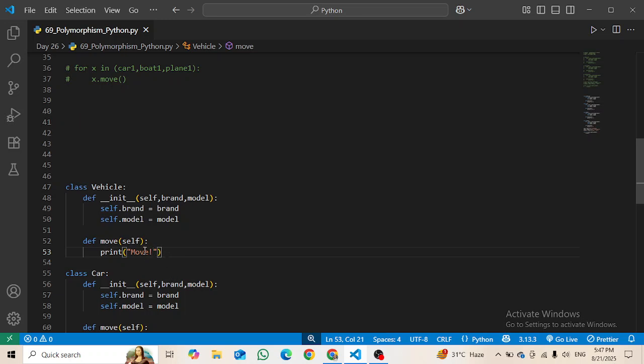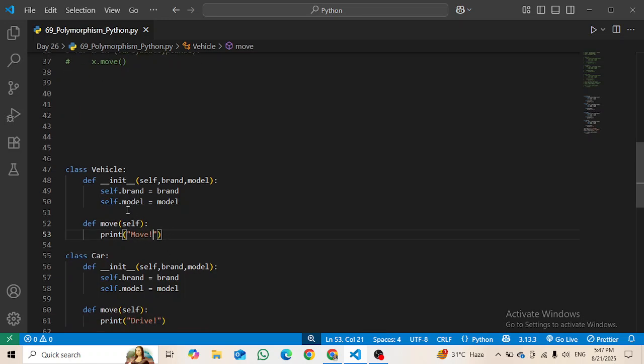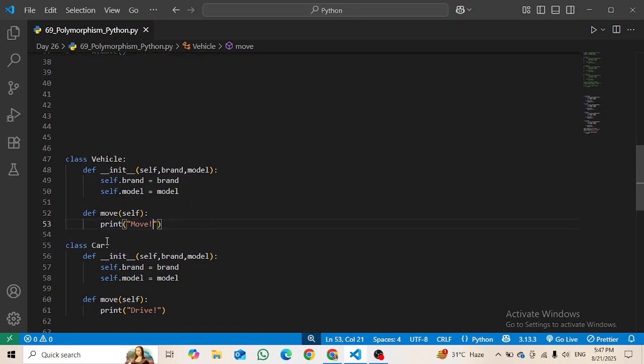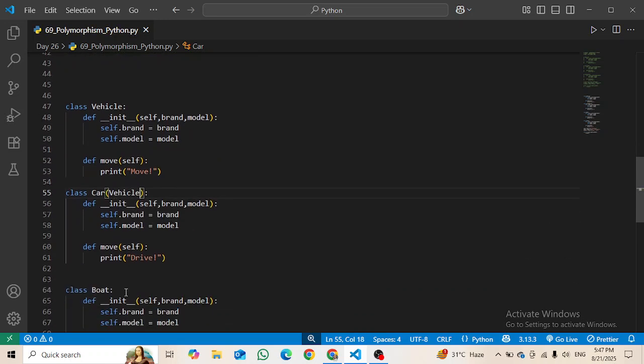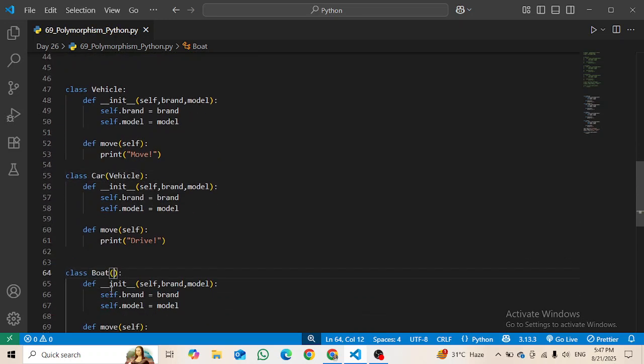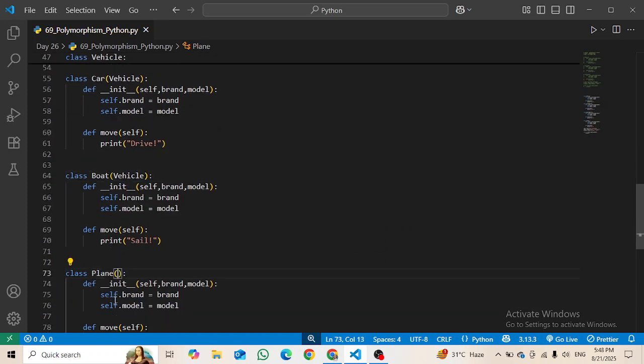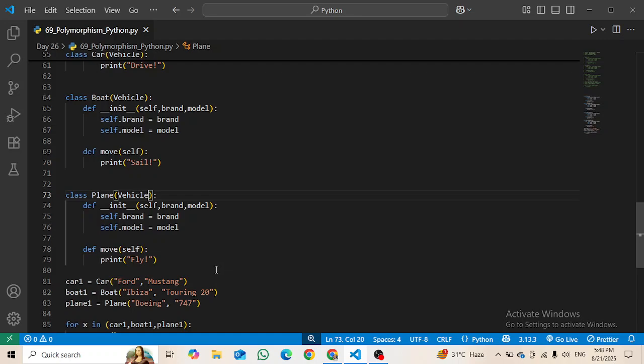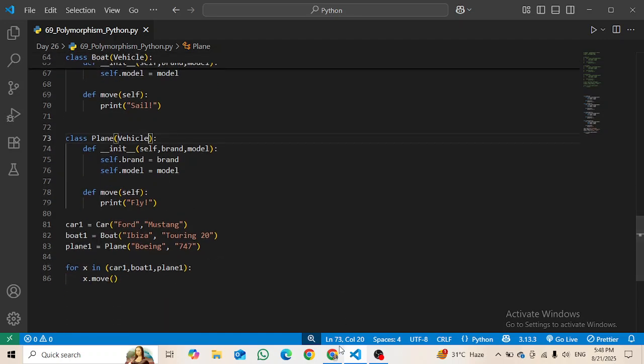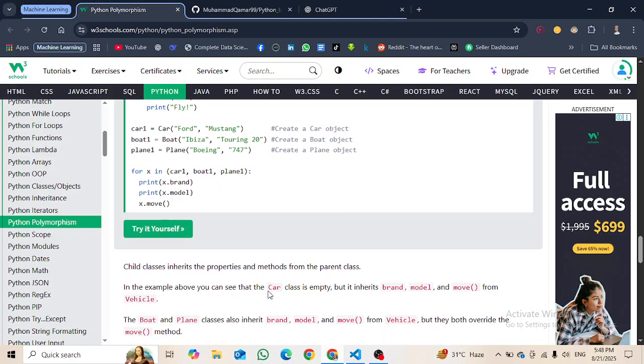So it is a general method. Similarly for this one also, it is also a vehicle, and similarly for this one also, it is also a vehicle. So now, the child class inherits the properties and methods of the parent class. We know that, right?